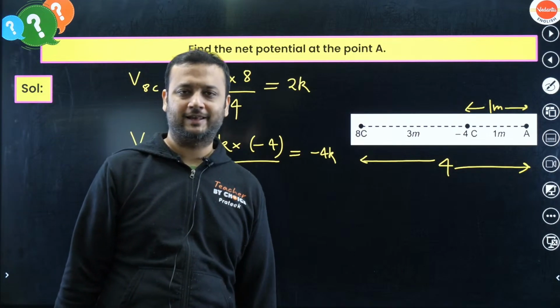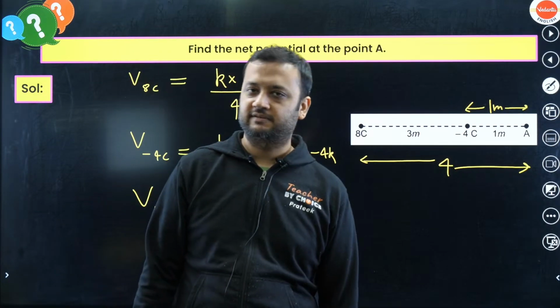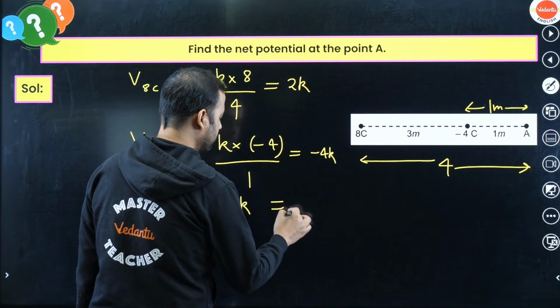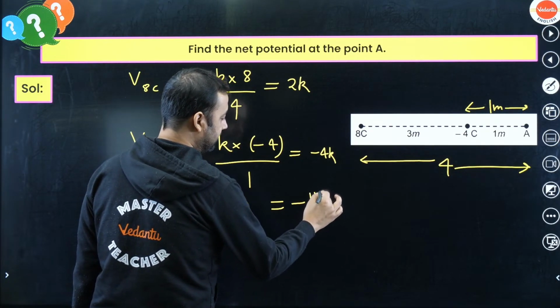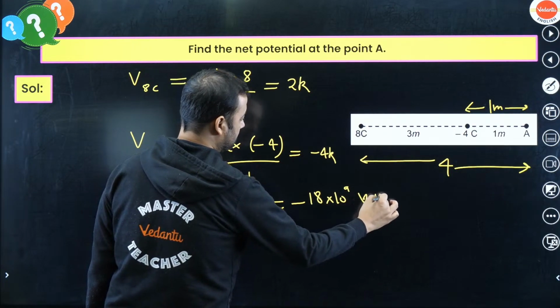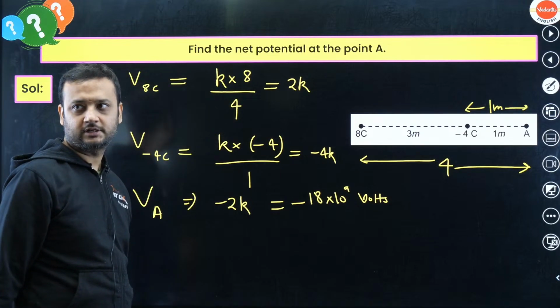Okay. K, you know, value is 9 into 10 to the power 9. So if you want to put the value of K, you can put 9 into 10 to the power 9. So this will become minus 18 into 10 to the power 9 volts. The SI unit of potential is volts.